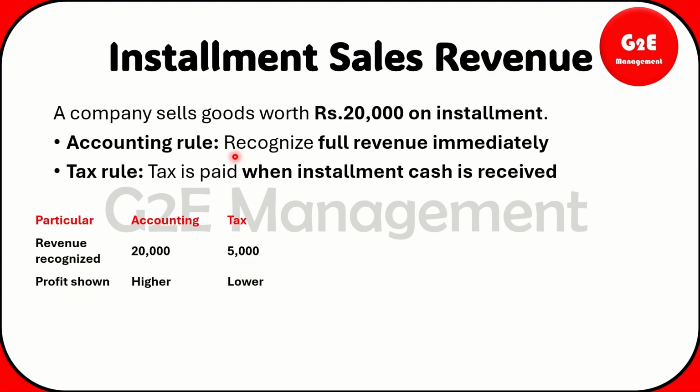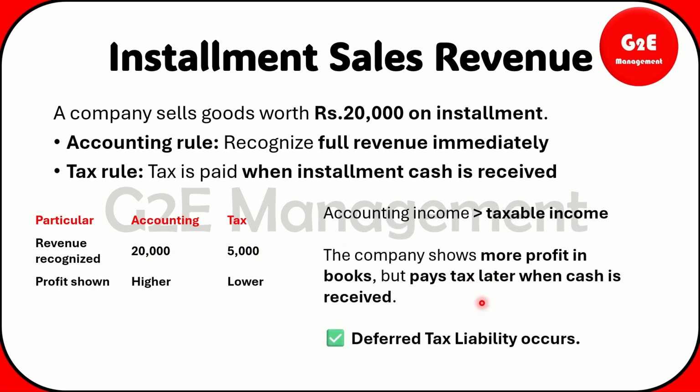But under the accounting rule, once we are selling goods, the same amount we will write in the accounting book. So one is higher and one is lower. So book profit is higher than tax profit. It means that a deferred tax liability arises. That is what we have given over here. Accounting income is higher compared with taxable income.